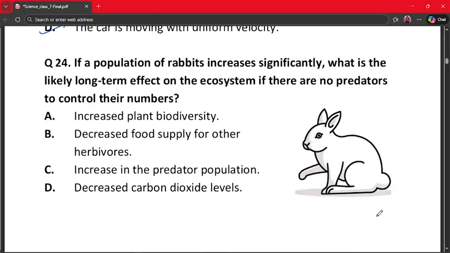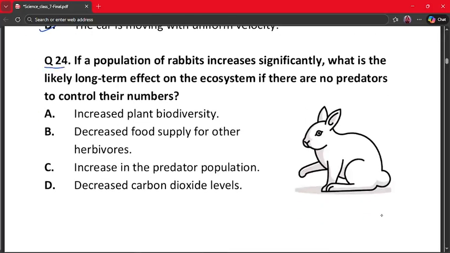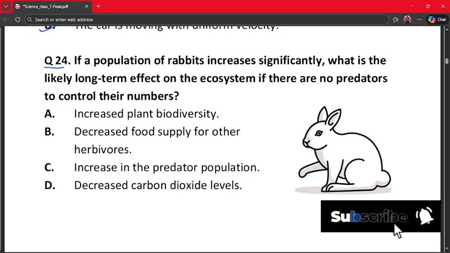Our next question is question number 24. If a population of rabbits increases significantly, what is the likely long-term effect on the ecosystem if there are no predators to control their numbers? A. Increased plant biodiversity. B. Decreased food supply for other herbivores. C. Increase in predator population. And D. Decreased carbon dioxide levels.